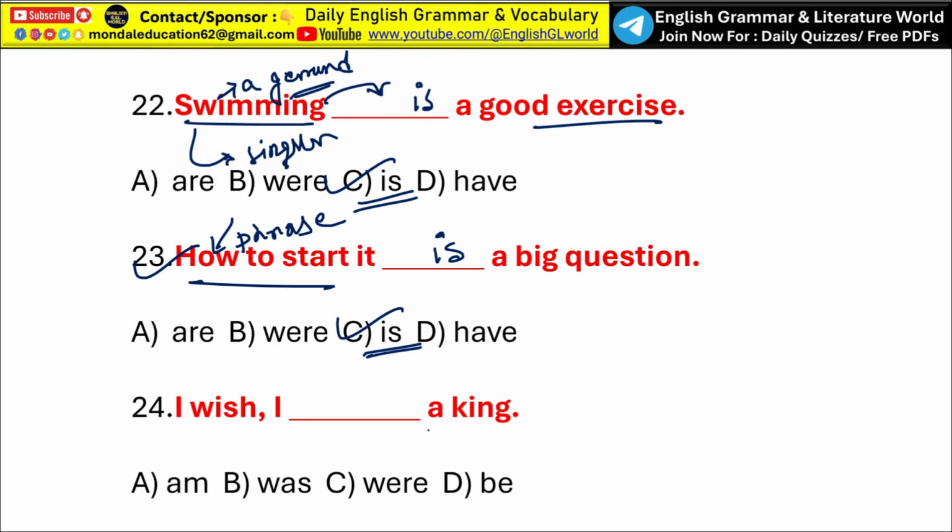Next, I wish I dash a king. So, what is the right answer? You tell me in the comment section. Is it am? Is it was? Is it were? Is it B?